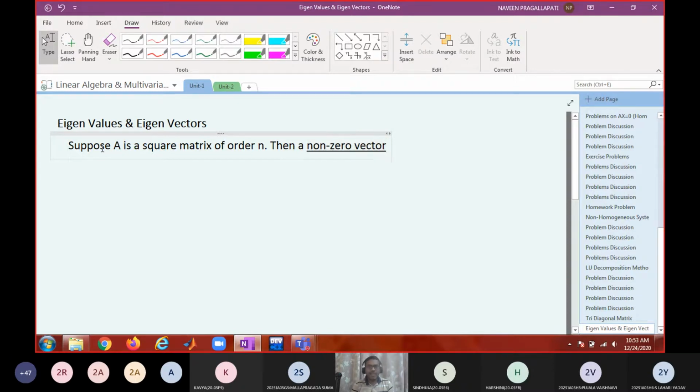Then a non-zero vector x, all of you write in your notes, a non-zero vector x is said to be an eigenvector